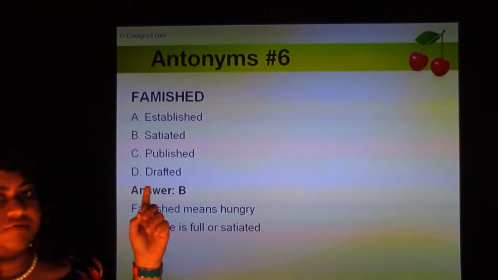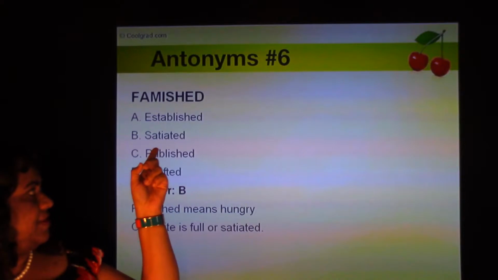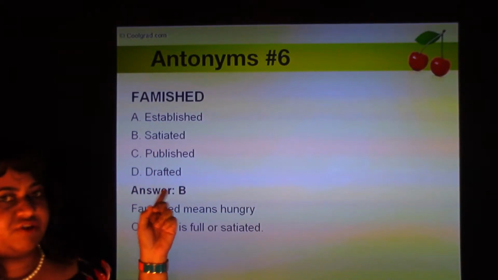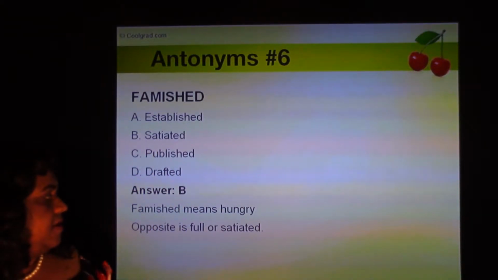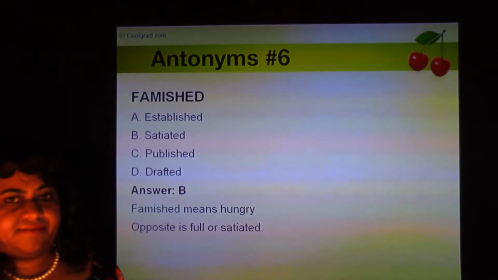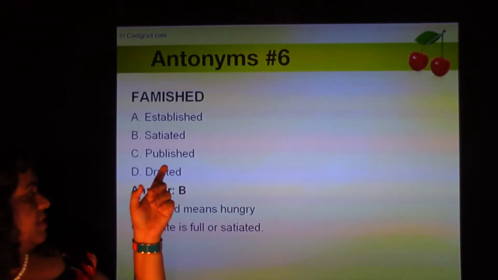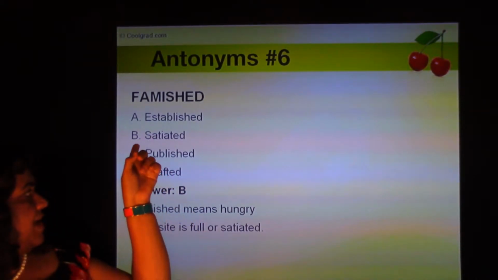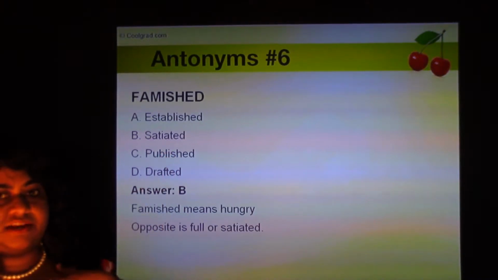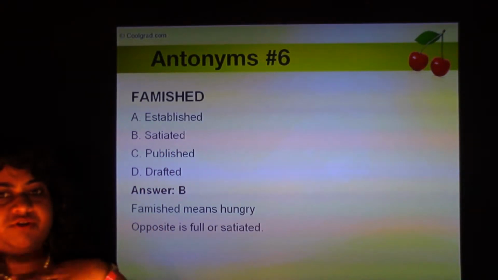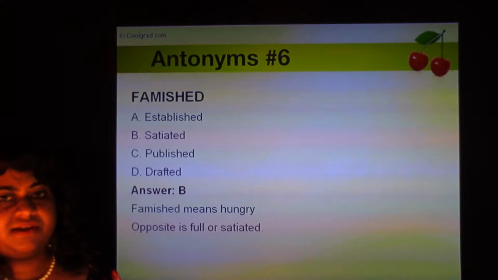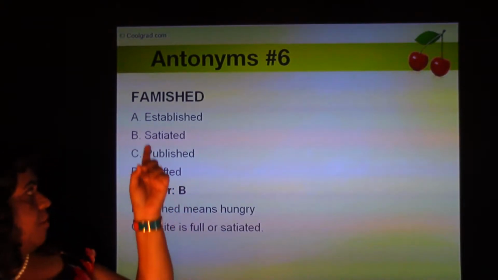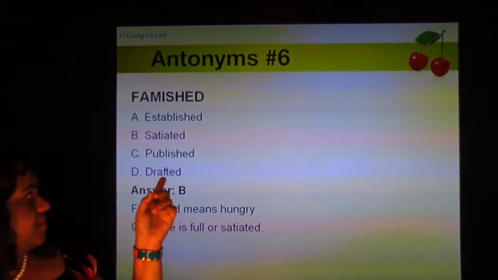Famished. The four options are established, satiated, published, and drafted. Famished means hungry. So the opposite of hungry is full or satiated. Satiated means something which is saturated. When you're full, you're satiated, satisfied. That's what satiated means. So opposite of famished is satiated.